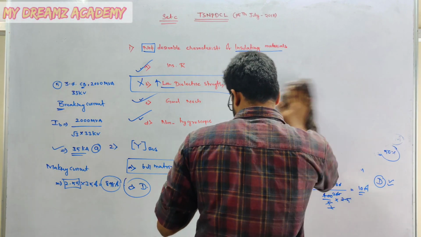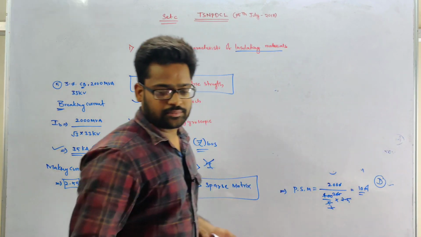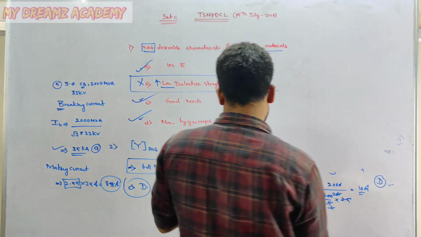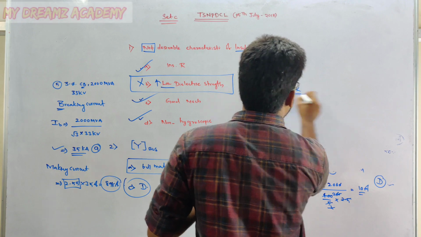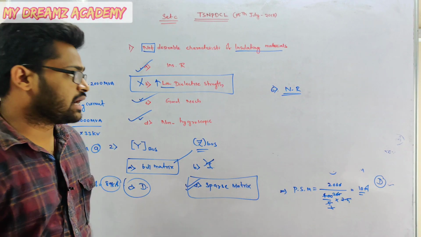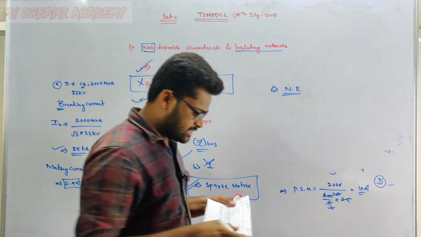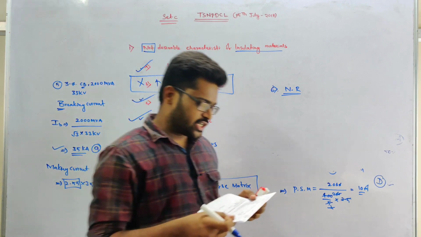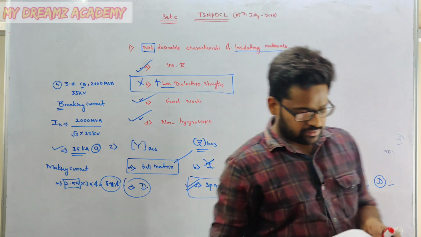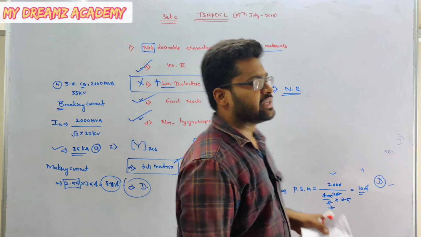What is the sixth question? That is the Newton-Raphson method. For the Newton-Raphson method we have one equation. The options are linear differential equation, linear algebraic equation, non-linear differential equation, non-linear algebraic equation.